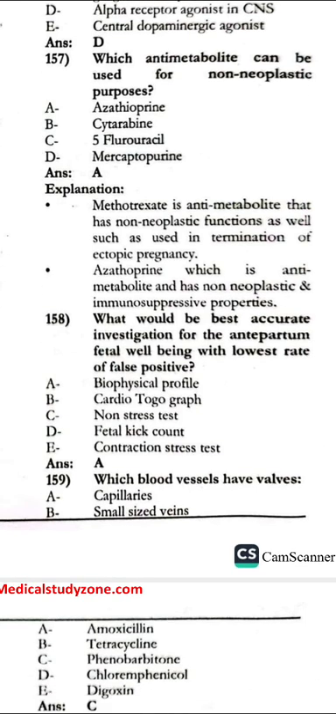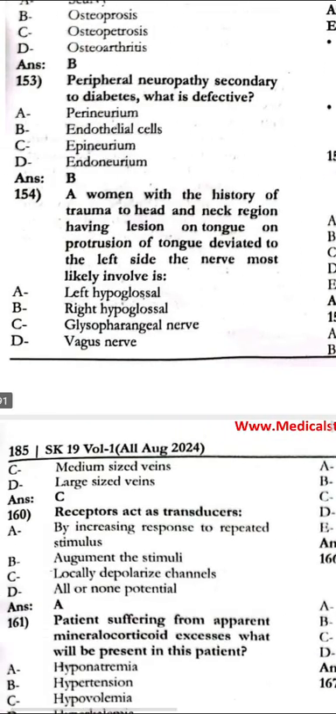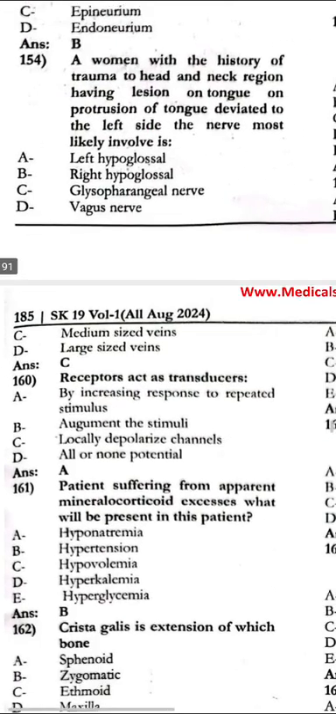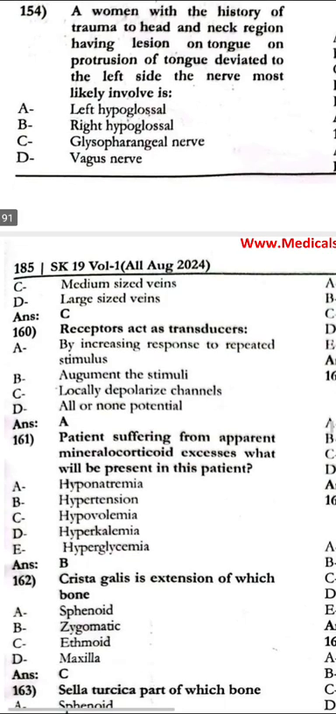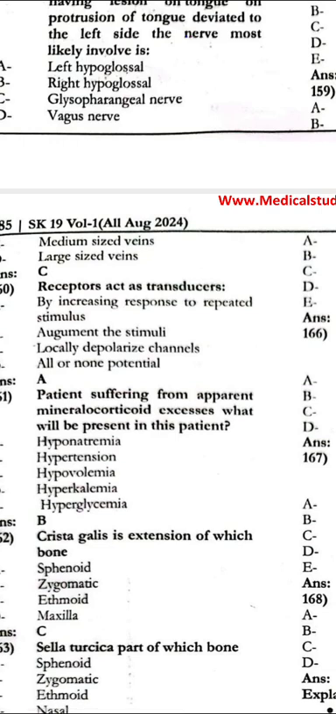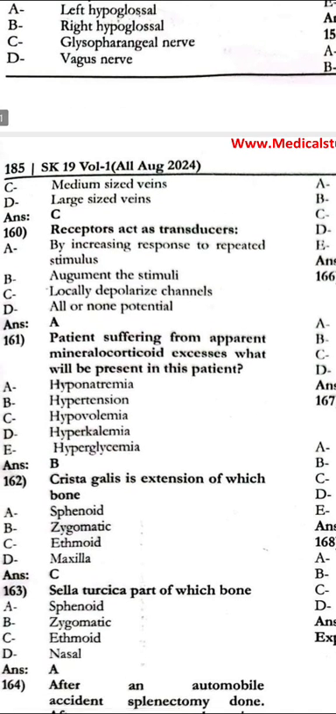Which would be the most accurate investigation for antepartum fetal well-being with the lowest rate of false positives? That is the biophysical profile. Which blood vessel has valves? That is a medium-sized vein. Receptors act as transducers by increasing response to a repeated stimulus. In a patient suffering from apparent mineralocorticoid excess, what will be present? That is hypertension.